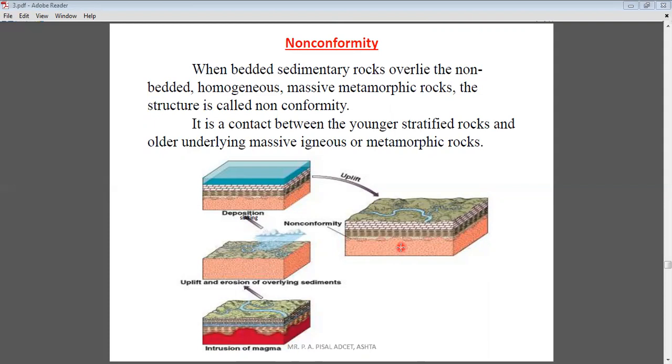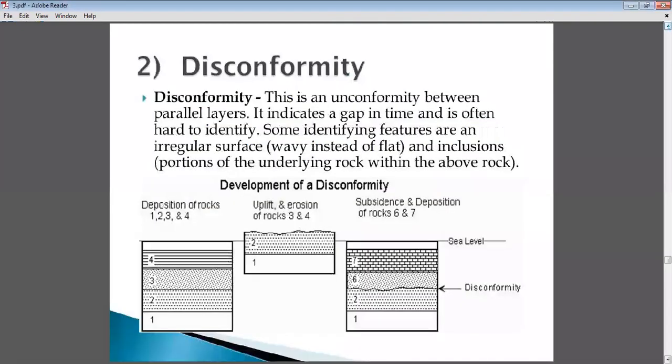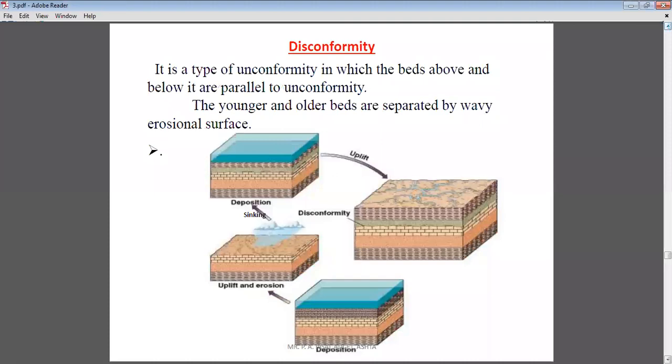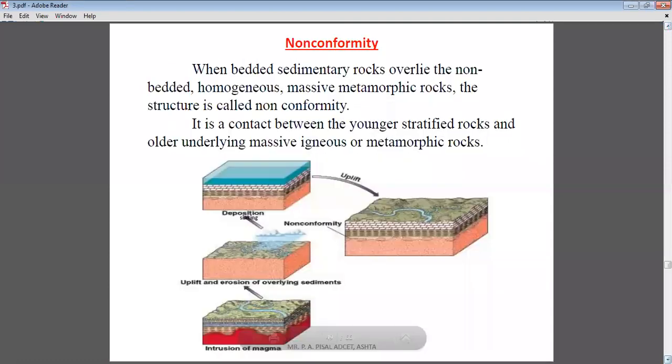In the first two unconformities we have seen the above and below rocks are always in layers, but in this third type of unconformity, only the rocks which are present above the unconformity are in layers. The rocks which are present below the unconformity are massive rocks, meaning they are igneous or metamorphic rocks.